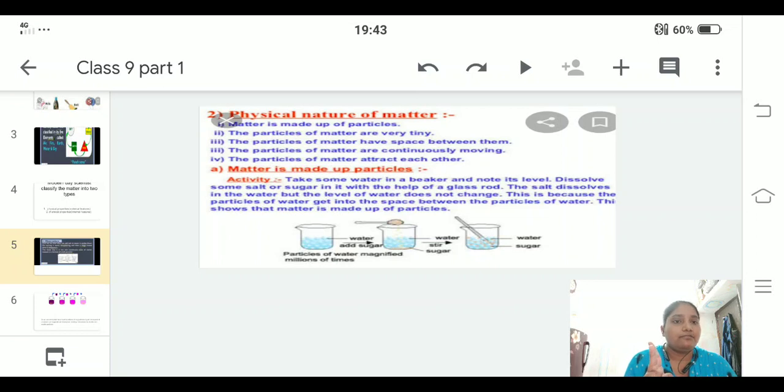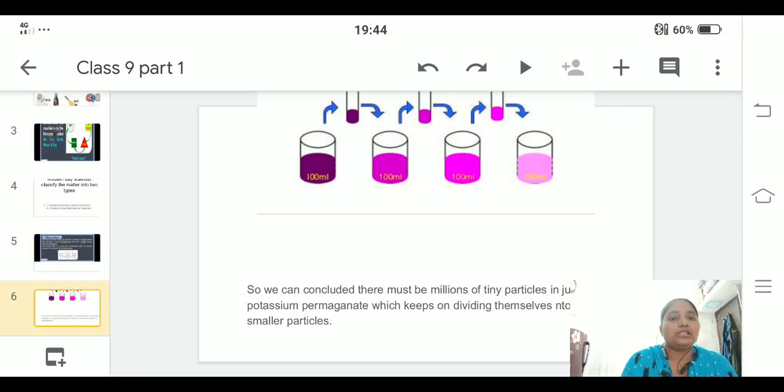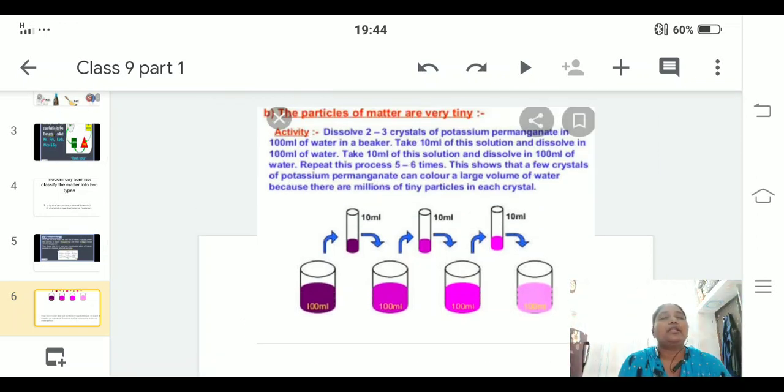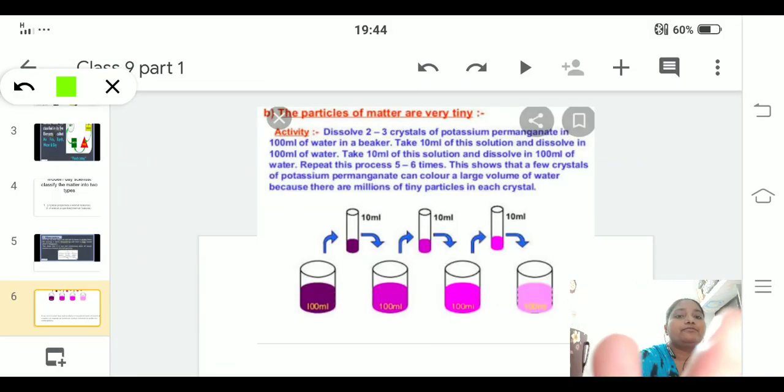So we can tell that sugar particles are small and the water has space between them. Now, to understand the second point, that the particles of matter are very tiny, here in an experiment you can see I have taken a potassium permanganate solution. I am taking it here in the first beaker, this is one. I have taken 100 ml of water, and I have added potassium permanganate.